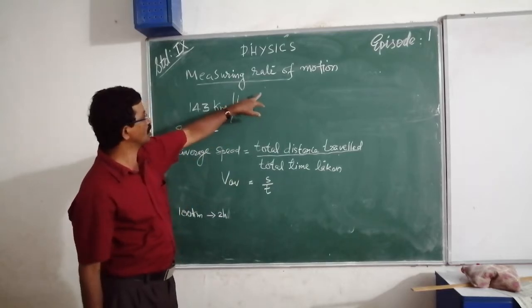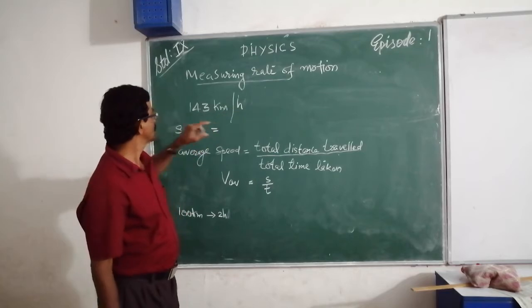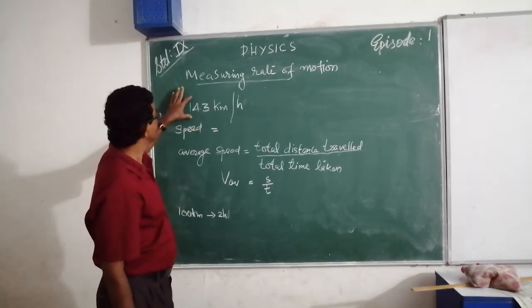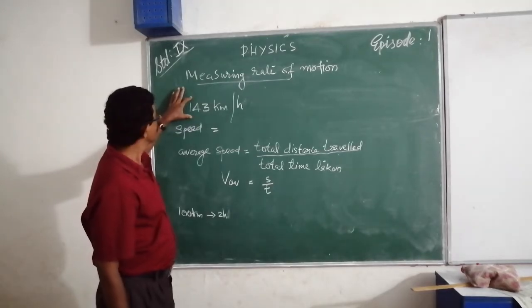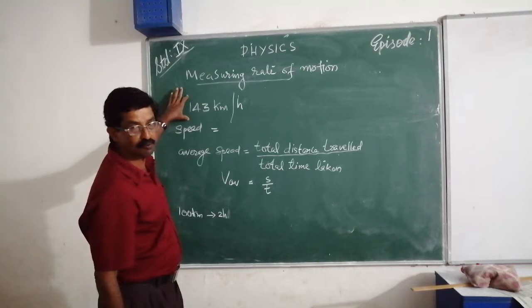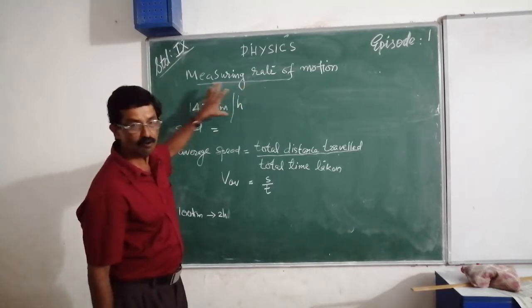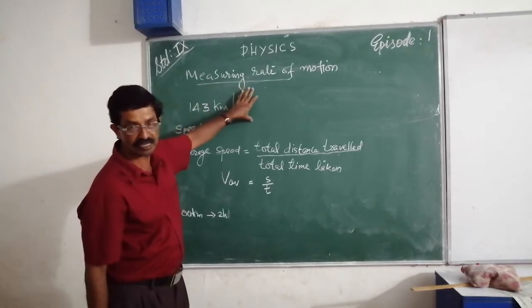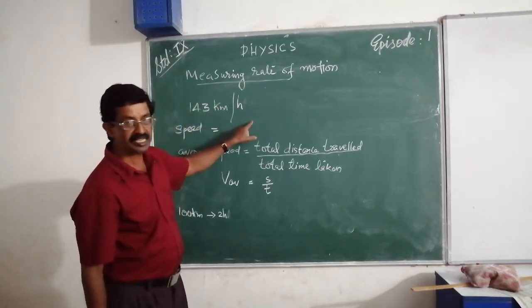Now we want to measure the rate of motion. For that, suppose a cricket ball is bowled at a speed of 143 km per hour. Okay. What does it mean?